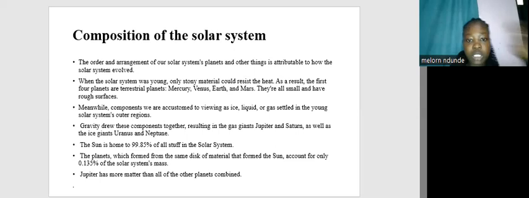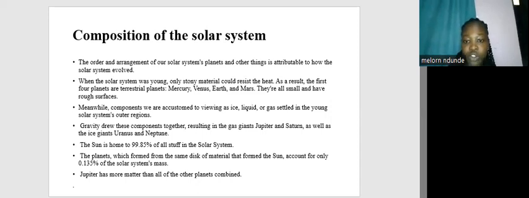When the solar system was young, only stony materials could resist the heat. As a result, the first 4 planets are terrestrial planets, which are Mercury, Venus, Earth, and Mars. They are all small and have rough surfaces. Meanwhile, components